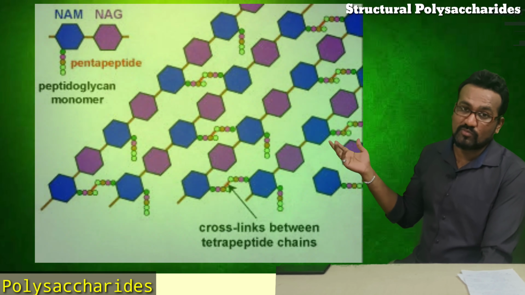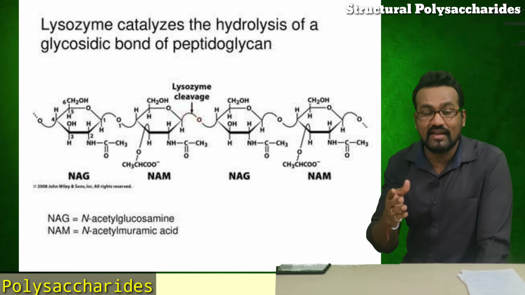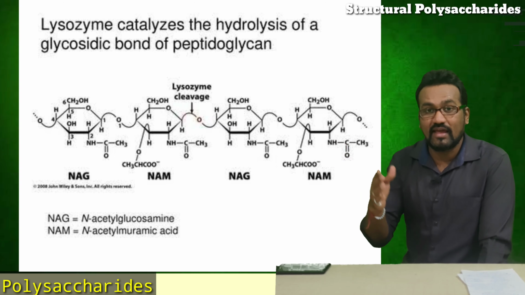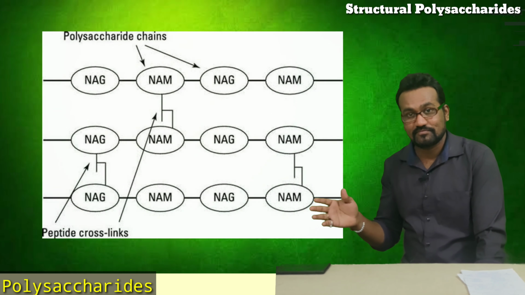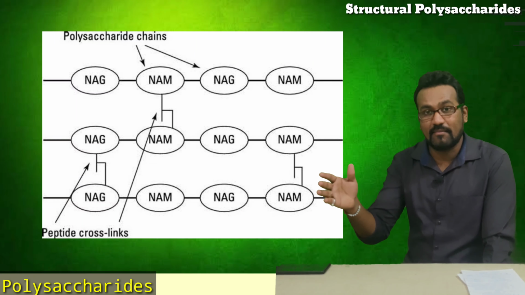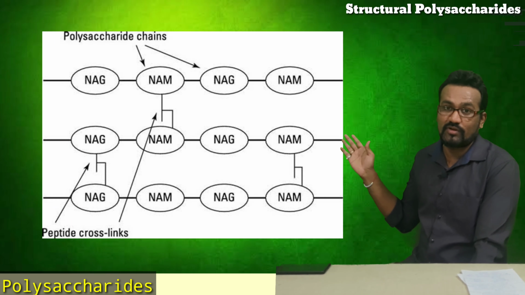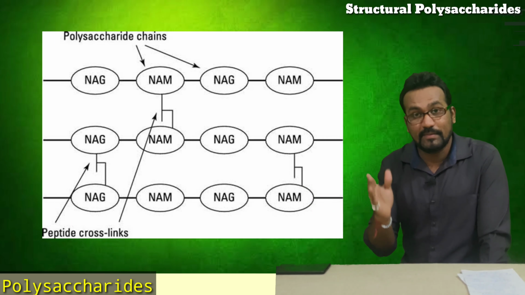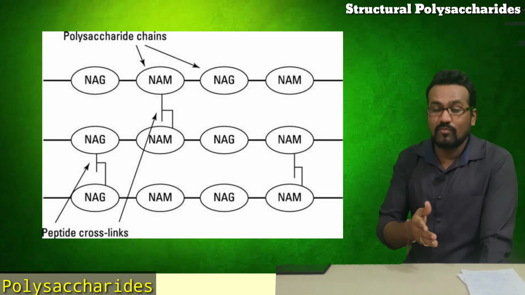They are NAG, meaning N-acetyl glucosamine, and N-acetyl muramic acid, NAM. NAG-NAM repeated units are present in the structural supporting bacterial cell wall peptidoglycan. That's why it is known as a heteropolysaccharide.